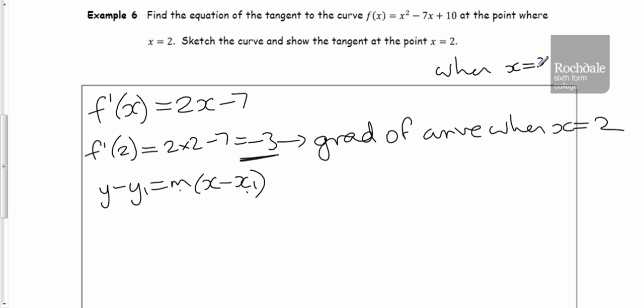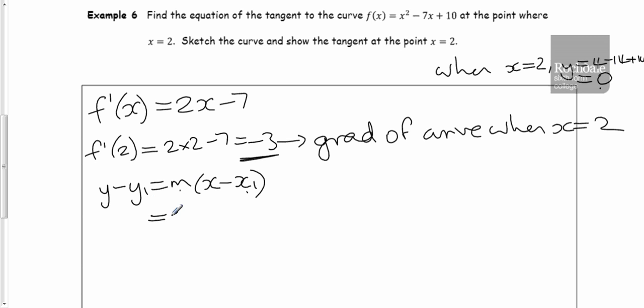So when x is 2, y, which is effectively the same as f of x, it's going to be 2 squared, which is 4, take away 7 times 2, which is 14, and then add 10. So we have 10 plus 4, which is 14, take away 14, which is 0. So this line goes through the point 2, 0.